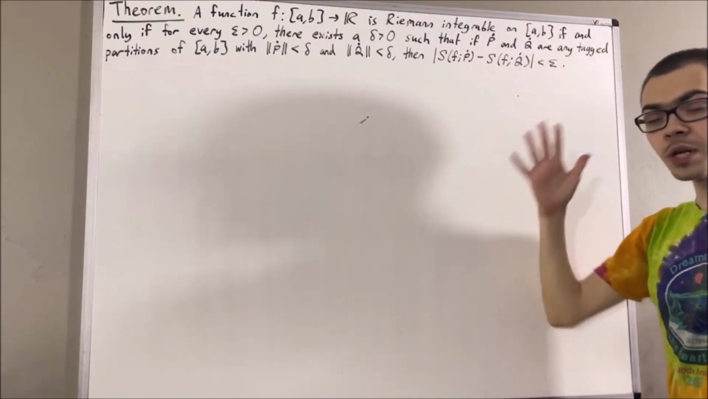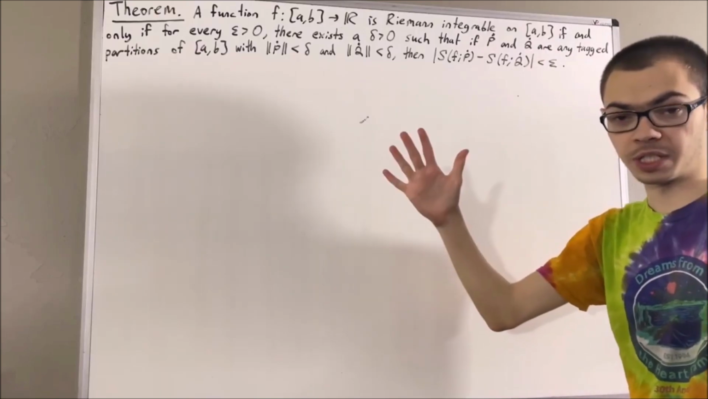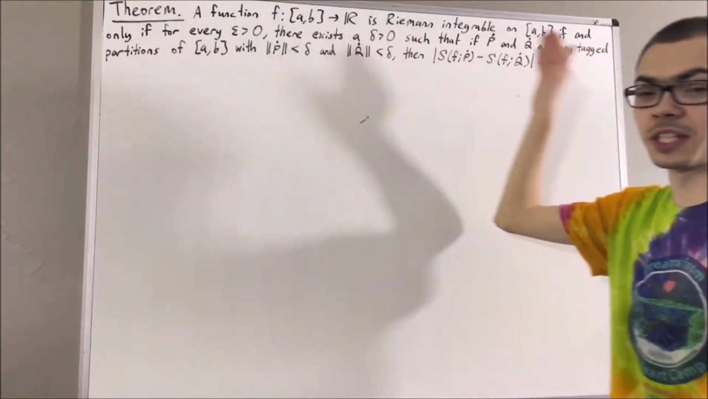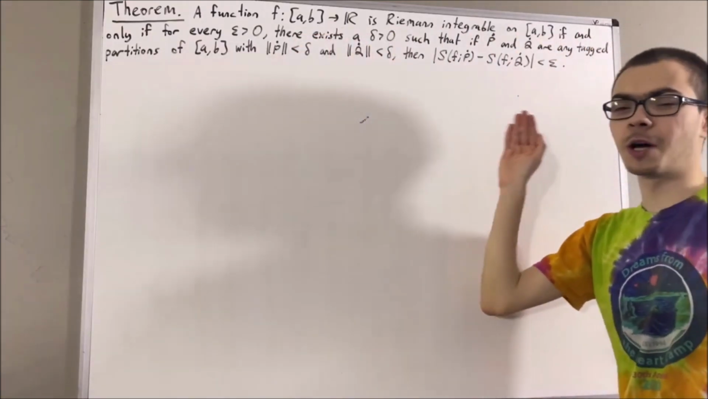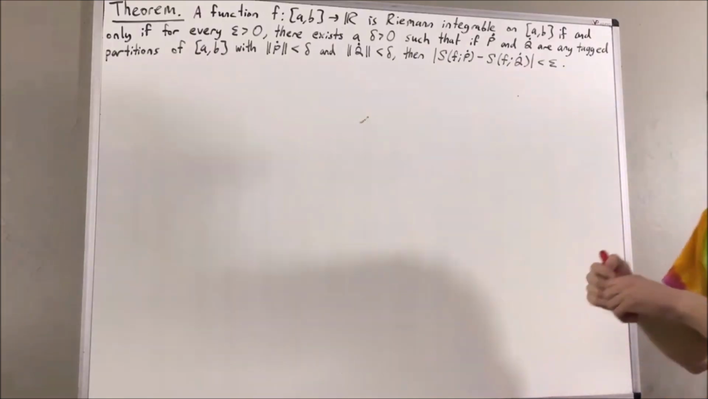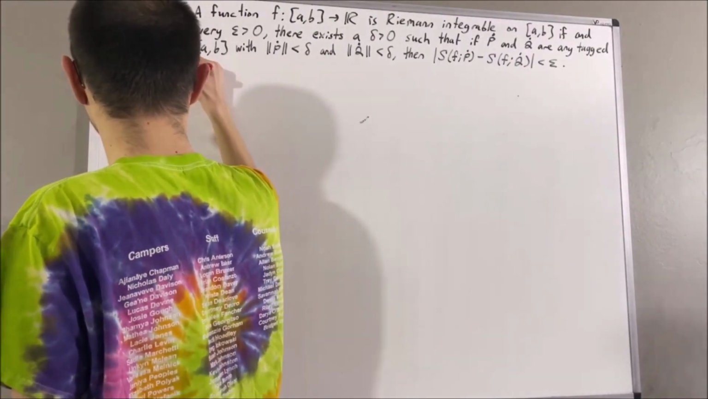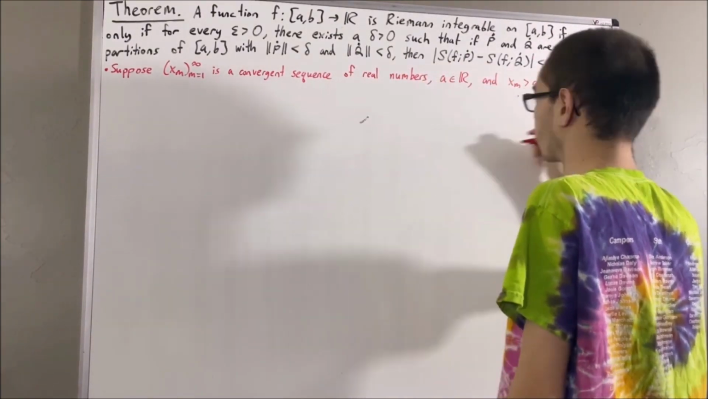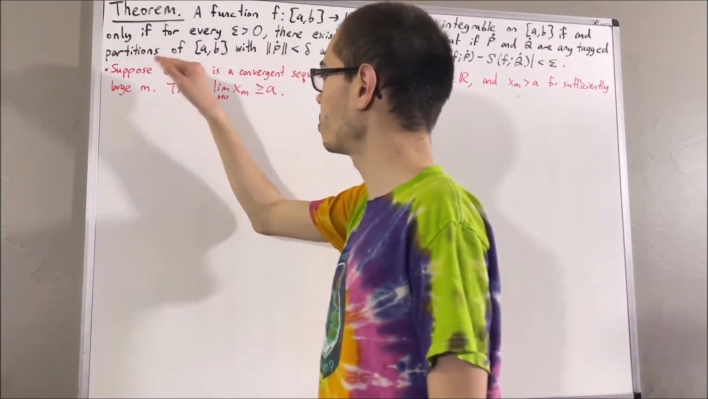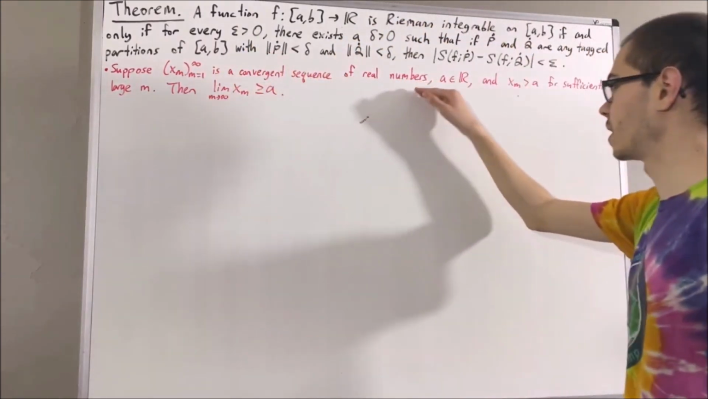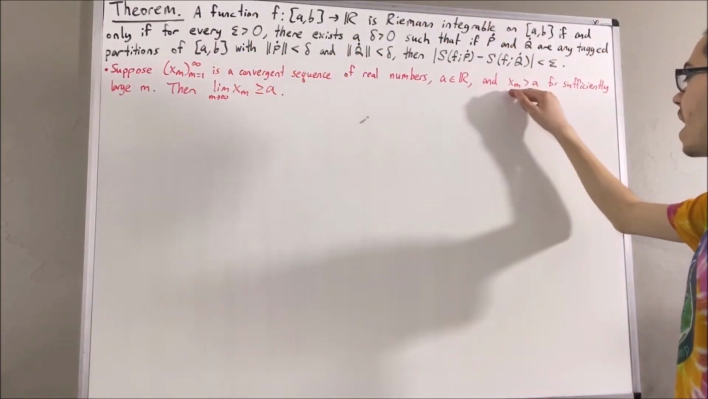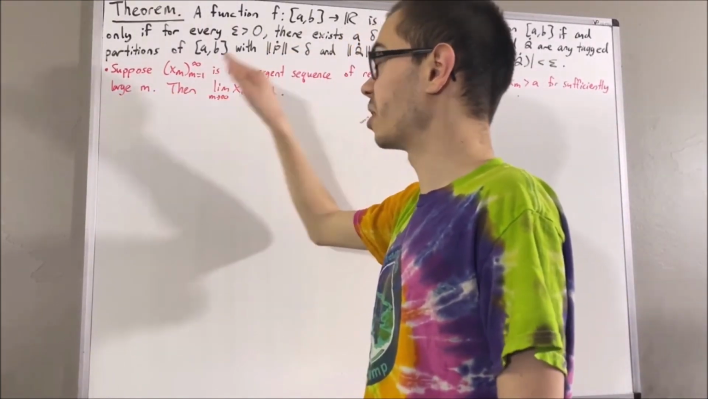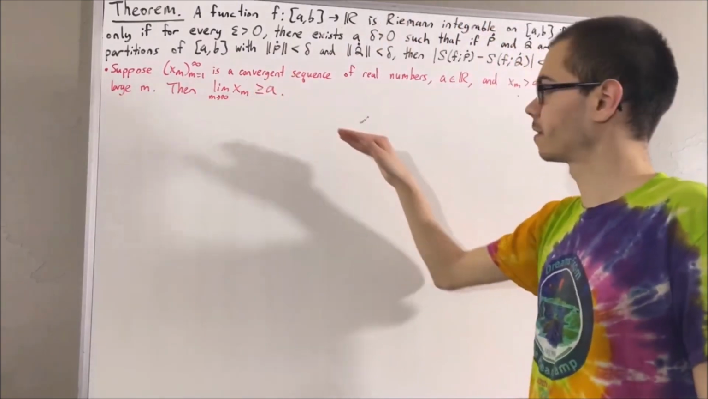Now at this point, we know that every Cauchy sequence of real numbers converges to some real number, and we're going to be using that in proving this theorem. Another property of convergent sequences that we're going to be using is the following. Suppose x_m is a convergent sequence of real numbers, a is a real number, and x_m is greater than a for sufficiently large m. Then the limit of the sequence is greater than or equal to a.